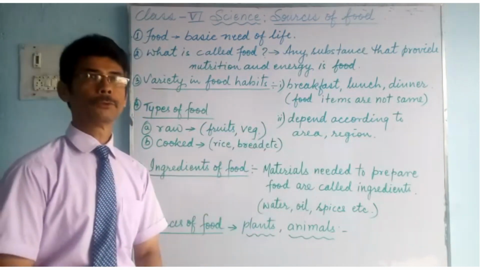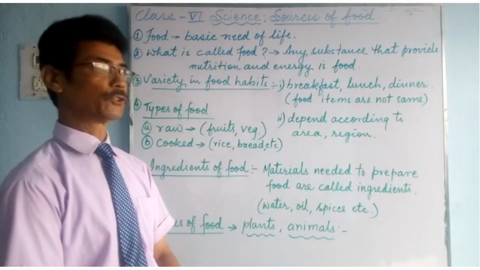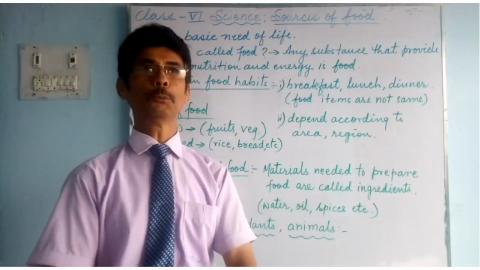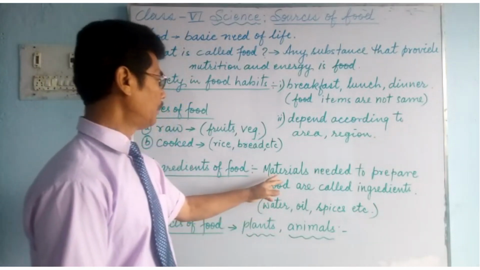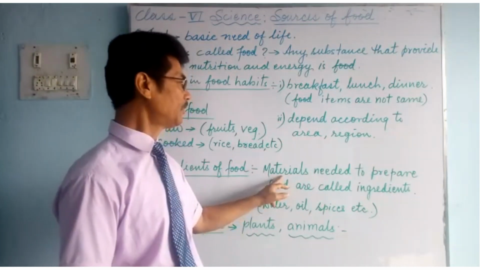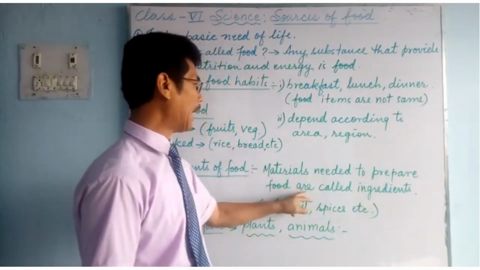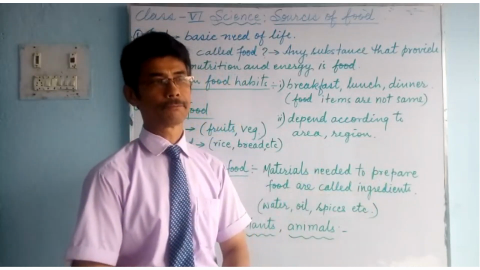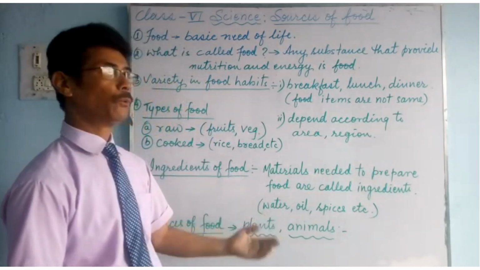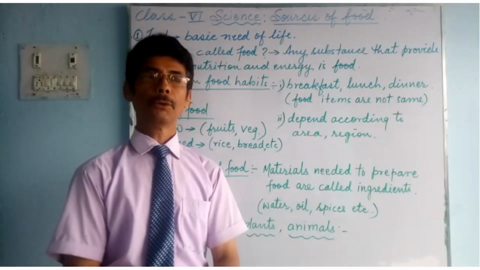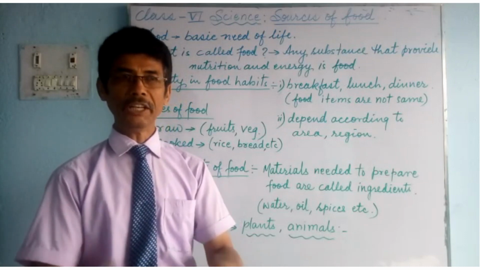Ingredients of food. What are called ingredients? Things required to prepare the food are called ingredients. Materials or substances needed to prepare food are called ingredients. Such as while preparing rice, we need water.